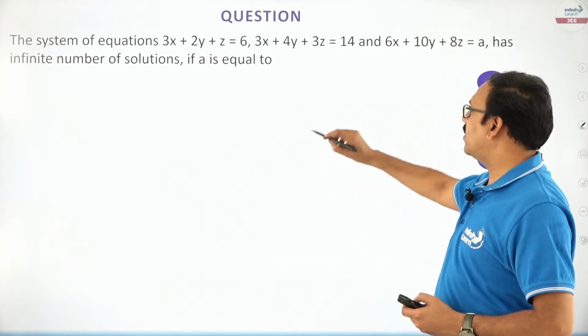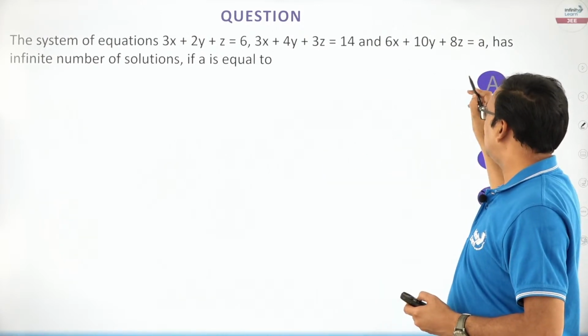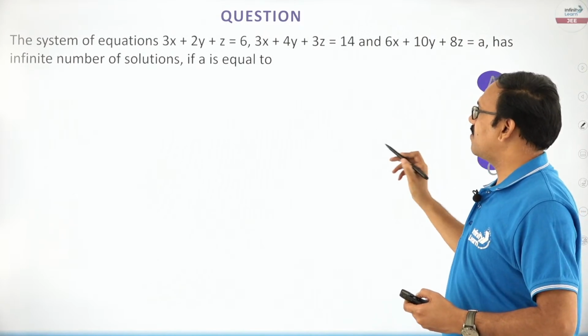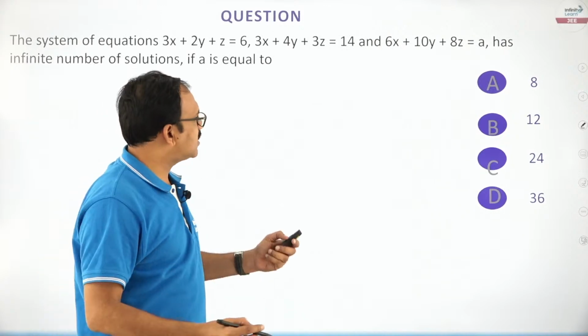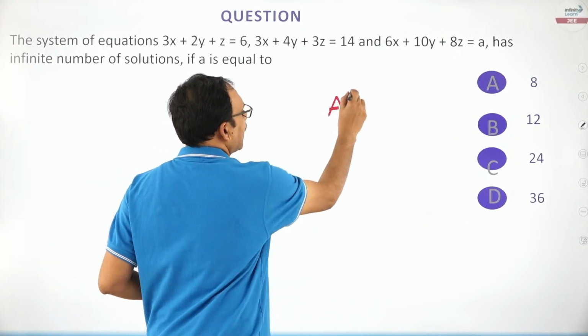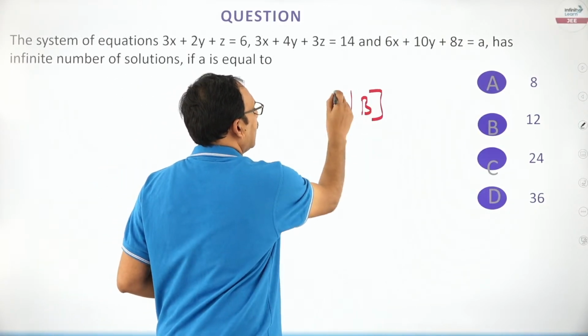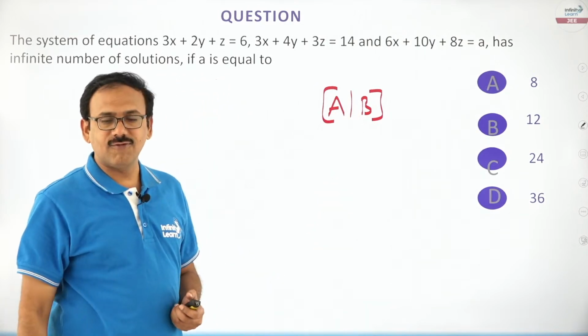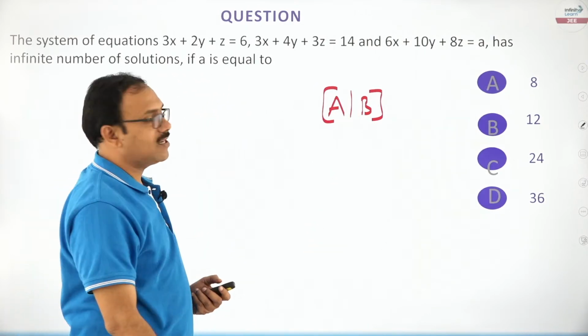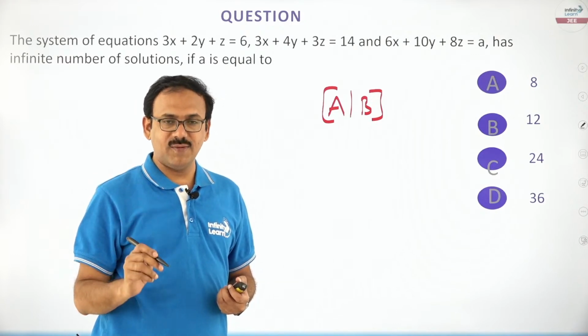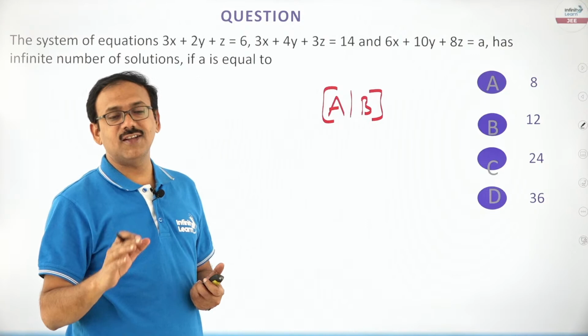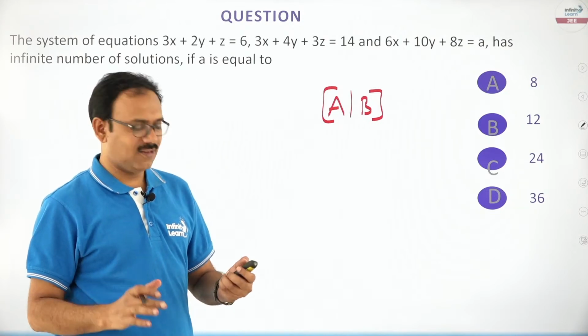The system of equations 1, 2, 3 has an infinite number of solutions for what value of A. You just consider the augmented matrix A by B and convert into echelon form. Infinitely many solutions means rank of A is equal to rank of A by B, but not 3, either 2 or 1. That is all.